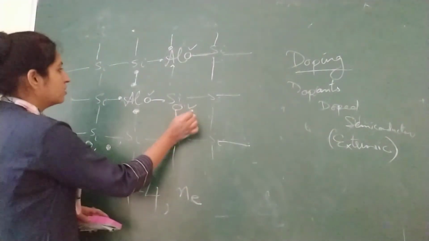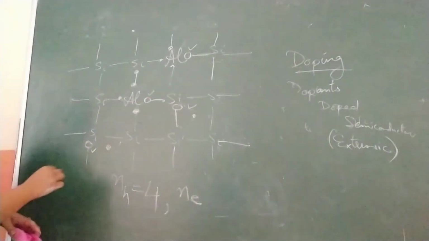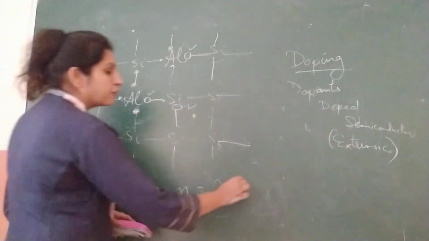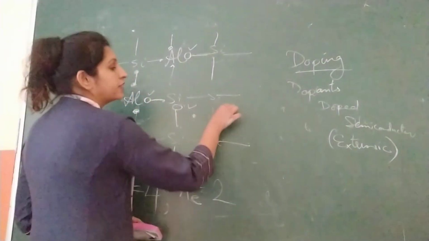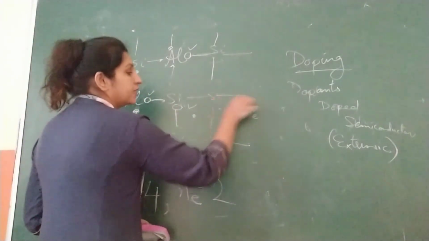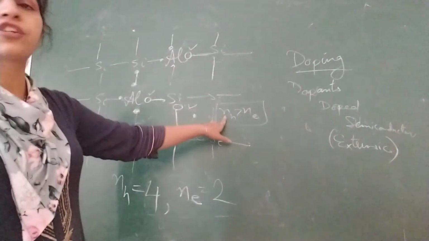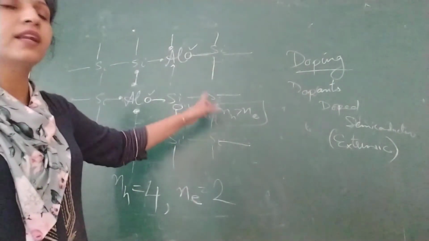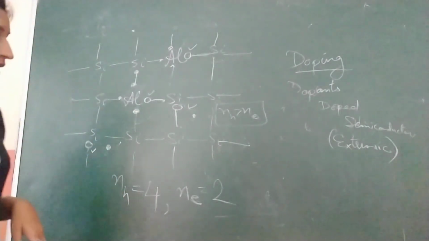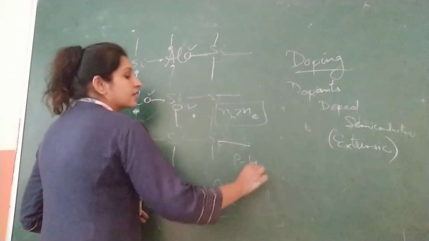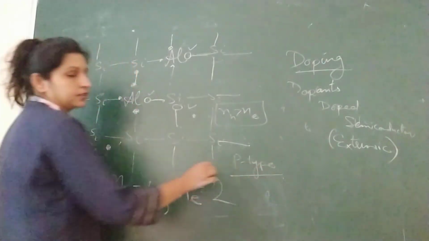Number of electrons is 1, 2, only 2. So here the number of holes is more than the number of electrons. It means holes carry positive charge, so we can call it a p-type semiconductor. So when trivalent impurity is added, it is a p-type semiconductor.